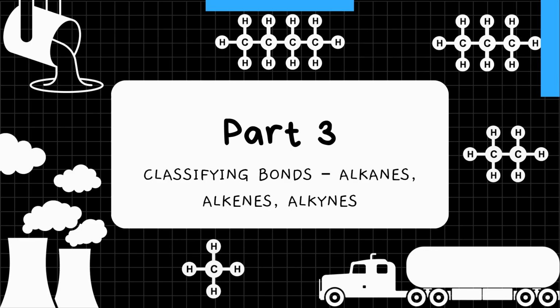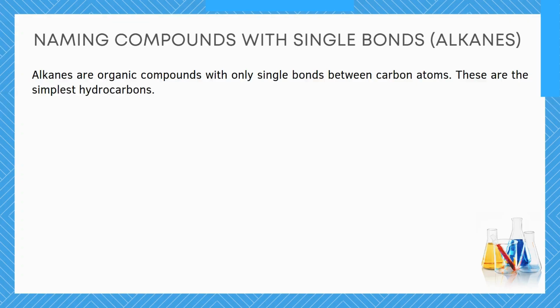So let's get into what we have for today's video. First off, let's start with the first group, which is called the alkanes. Alkanes are organic compounds that have only single bonds between carbon atoms.